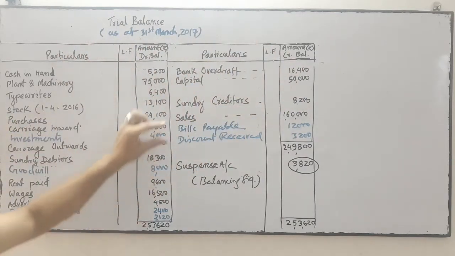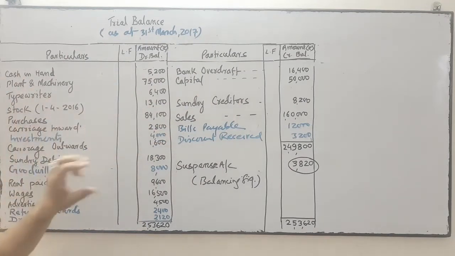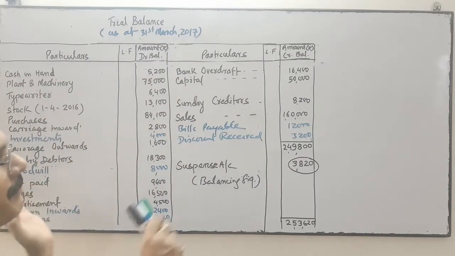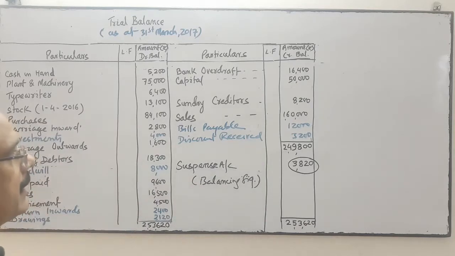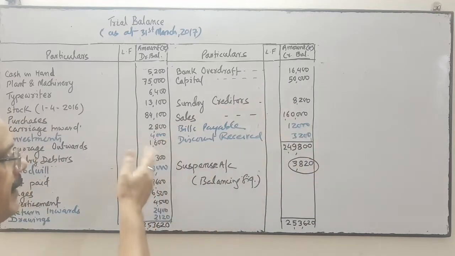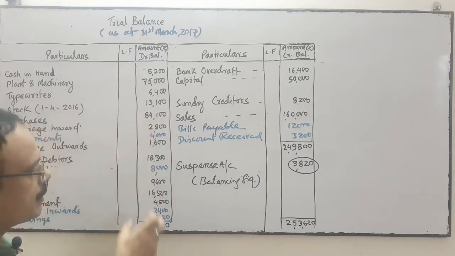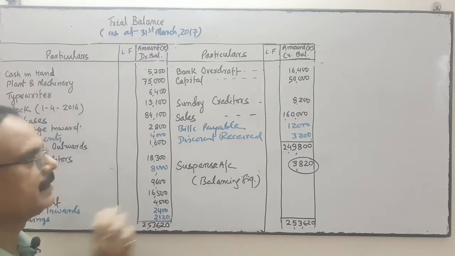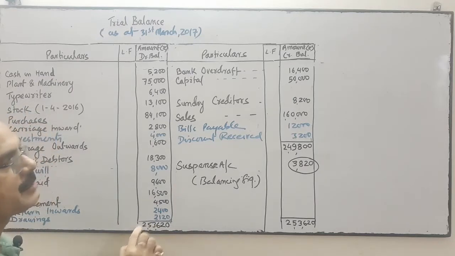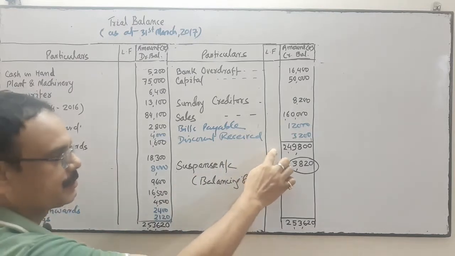On the debit side there were 2 mistakes, and on the credit side there were 4 mistakes. So I have shifted them accordingly. The credit should be on the credit side and the debit on the debit side, and thereafter I do the total. Even when I do the total, both side totals are not the same. So this side's debit balance is this much and the credit balance is this much. So there is a difference.